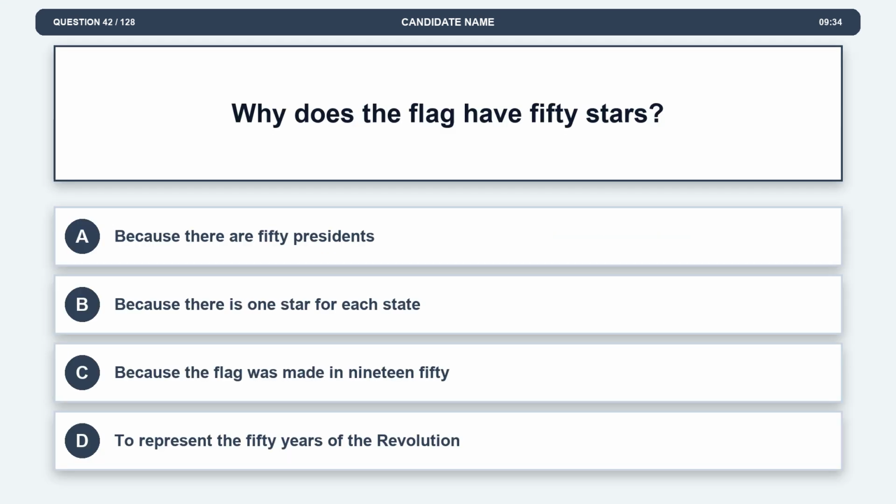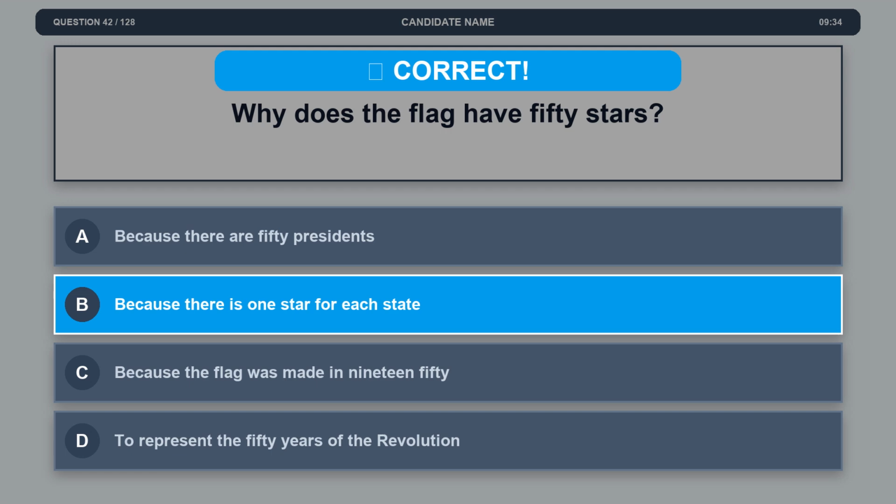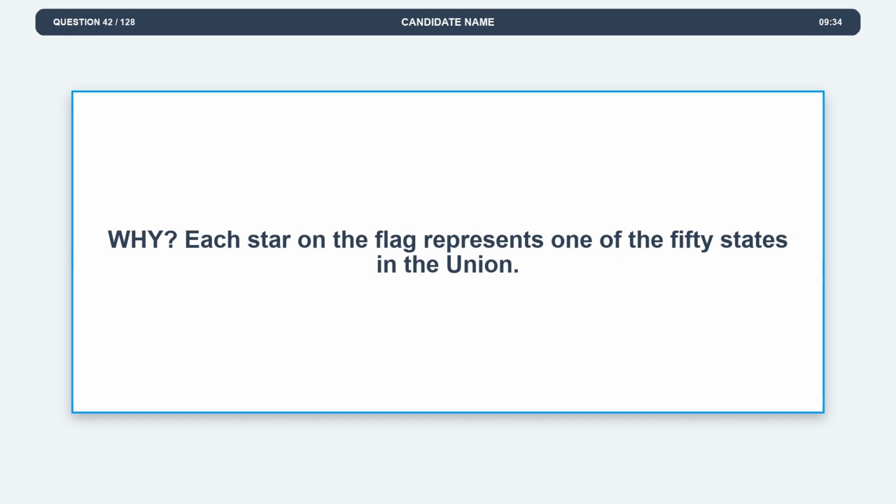Question 42. Why does the flag have 50 stars? Option A. Because there are 50 presidents. Option B. Because there is 1 star for each state. Option C. Because the flag was made in 1950. Option D. To represent the 50 years of the Revolution. The correct answer is option B. Because there is 1 star for each state. Explanation. Each star on the flag represents one of the 50 states in the Union.